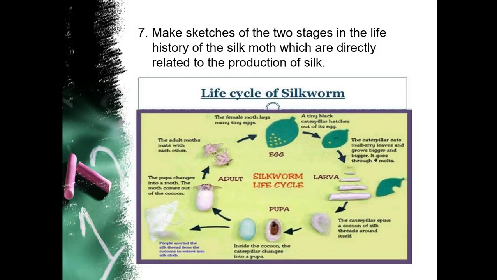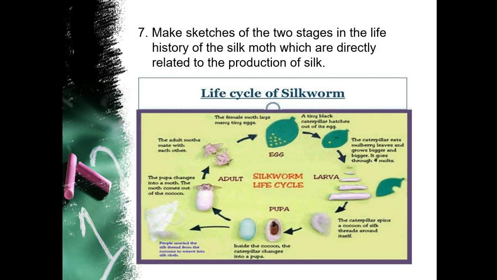Now next one is make a sketch of the 2 stages in the life history of silk moth which are directly related to the production of silk. Though they are asking just 2 stages, we must draw the whole life cycle of the silkworm. You can draw this one, or the other diagram given inside the textbook. So this is the life cycle of a silk moth.